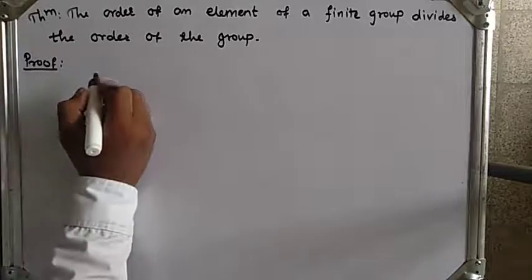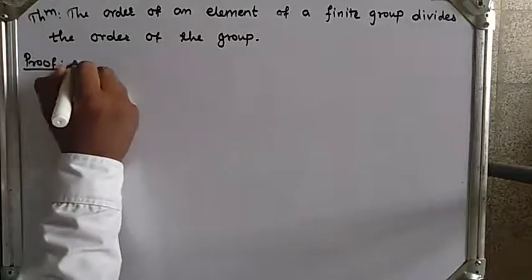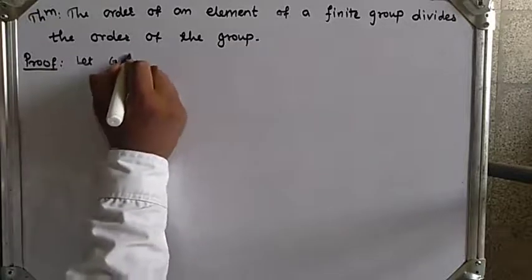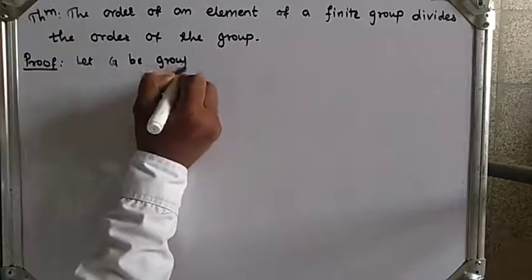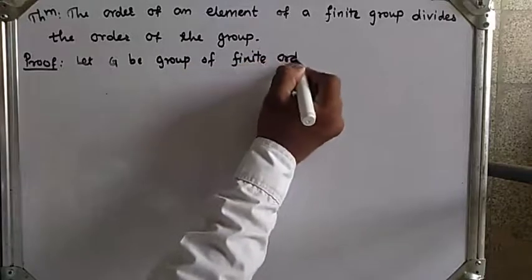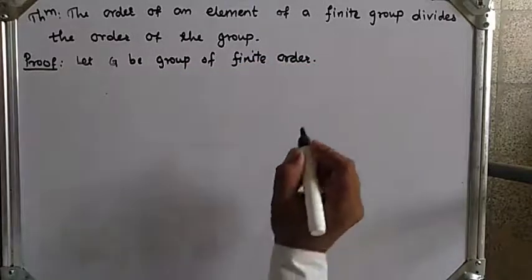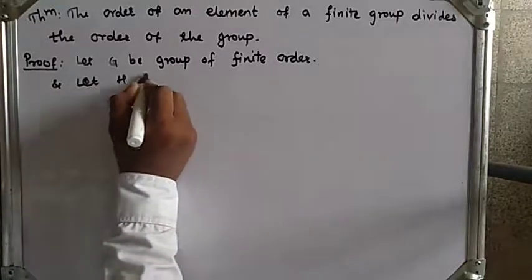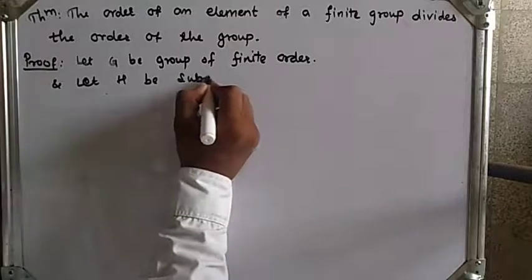Now let G be a group of finite order. We are given G is of finite order, and let H be the subgroup generated by a.